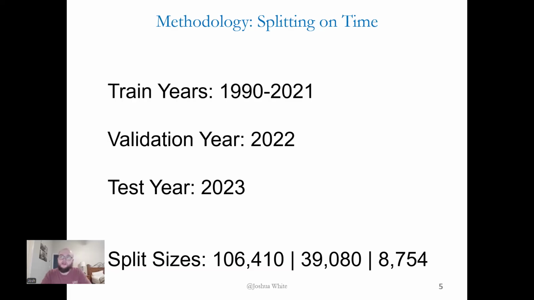So to mimic that sort of problem, that realistic issue that the model would have to deal with, I decided to split by time. If I decided to split randomly, my model would be able to sort of see into the future, like see future vernacular and buzzwords that it wouldn't actually have access to when applying the model to real research papers.